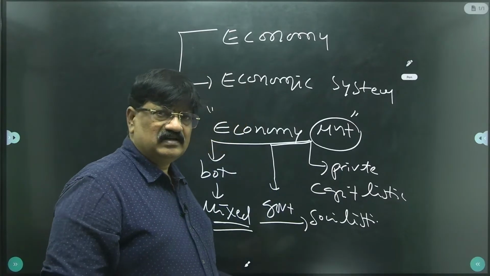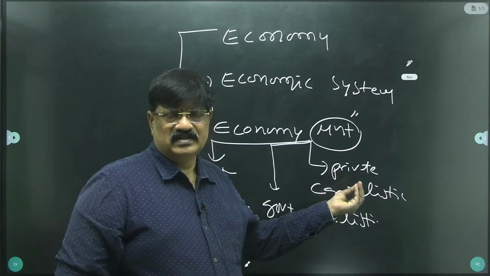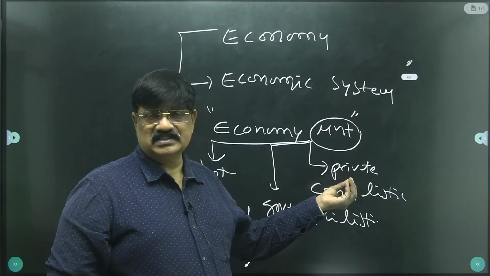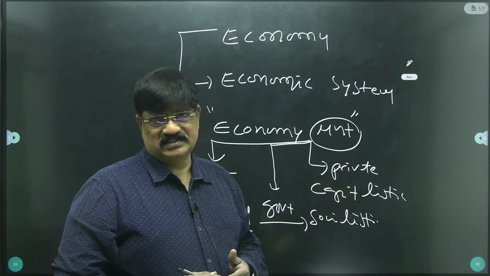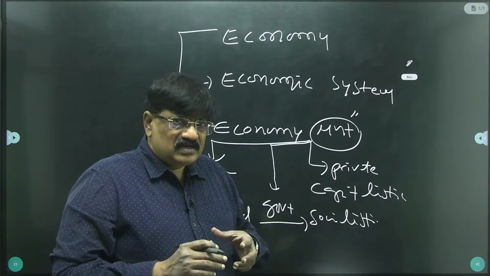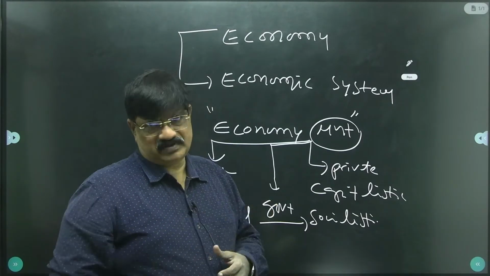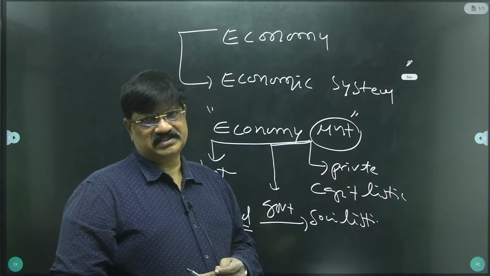Because if only private people produce goods and services, they can grab the profits. They think about profits and don't consider the welfare of the people. It is a leakage in the capitalistic system.